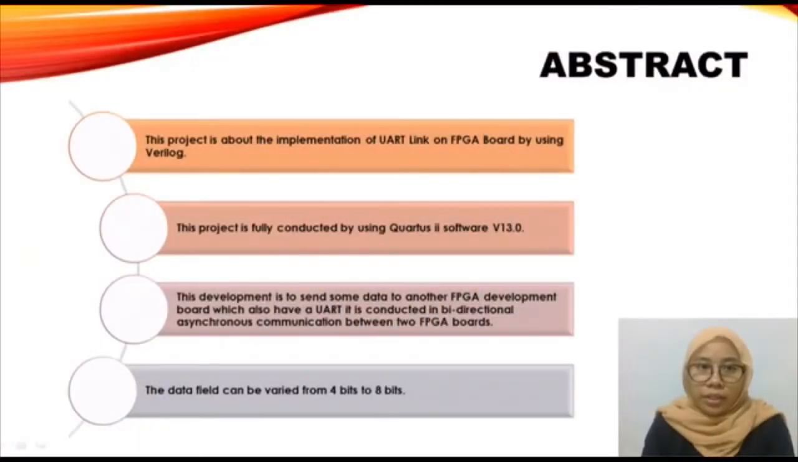Abstract. This project is about implementation of UART link on FPGA board by using Verilog. This project is fully conducted by using Quartus 2 software version 13. This development is to send some data to another FPGA development board which also has a UART, conducted in bidirectional asynchronous communication between two FPGA boards. The data field can be varied from 4 bits to 8 bits.